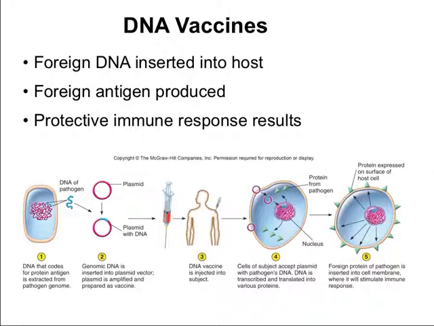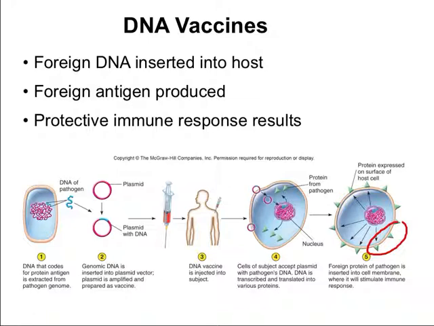There's a lot of work going on at the moment in DNA vaccines, where foreign DNA is inserted into a host using recombinant DNA technology. Here we have the DNA of a pathogen that codes for one of the antigens, and then it's inserted into a plasmid. This plasmid is then put into an injection and injected into the subject. Once that plasmid is accepted, the DNA is transcribed and translated into these various proteins. Then this protein is expressed on the surface of the cell so that it looks like the pathogen, and that stimulates an immune response, thus bringing about immunity.